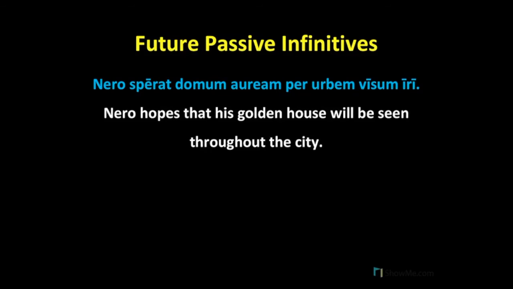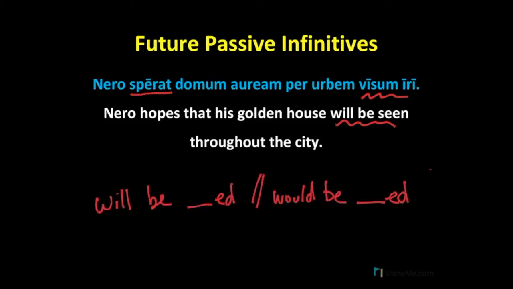Recall that the future infinitive refers to an action later than the action of the introductory verb of the indirect statement. So, sperat is a present tense verb. Visum iri, our infinitive, is taking place later than the present tense. And so we say in our translation, Nero hopes that his golden house will be seen. The translation "will be seen" construes both a later time with "will" and passive nature with a "be blanked" translation. And so when you see a future passive infinitive in an indirect statement, you'll most commonly translate it as "will be blanked" or "would be blanked."